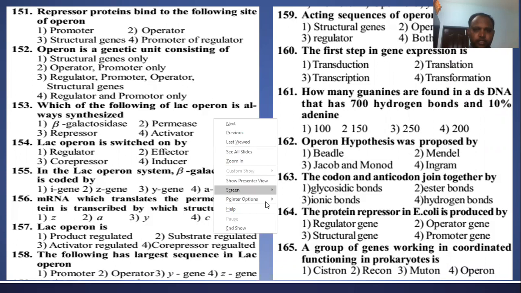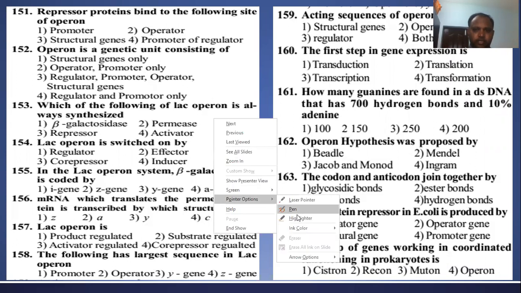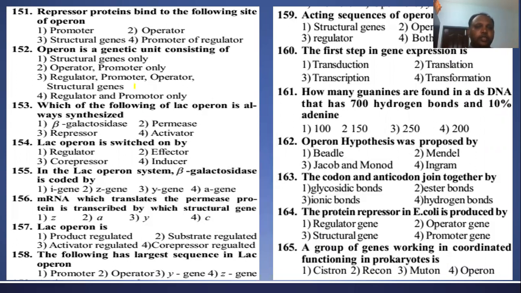I already discussed some important questions, and the remaining questions related to translation, the lac operon and the genetic code we will discuss here, right? All the questions I have taken only from the Narayana book chapter exercise. By looking at the question number, you can find the same question in that book also, right?